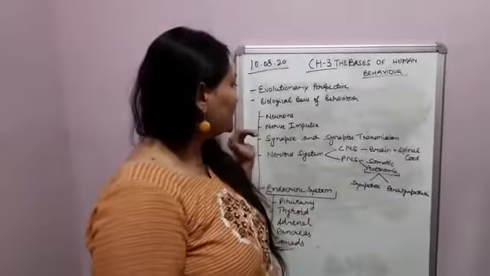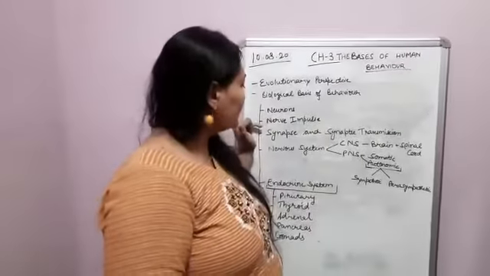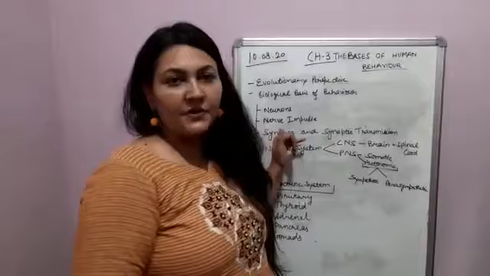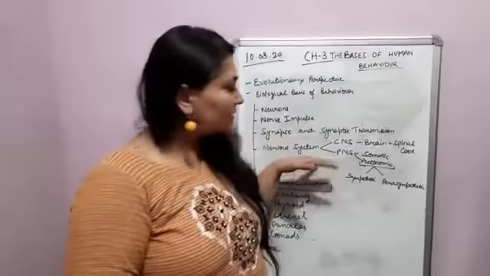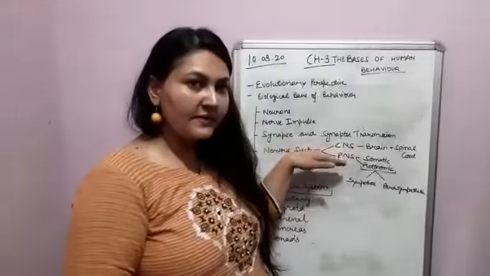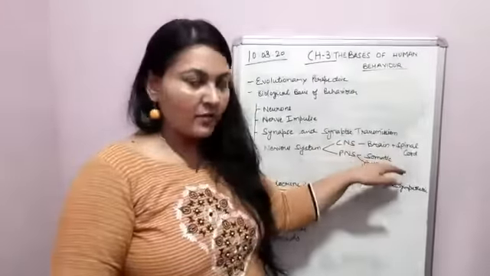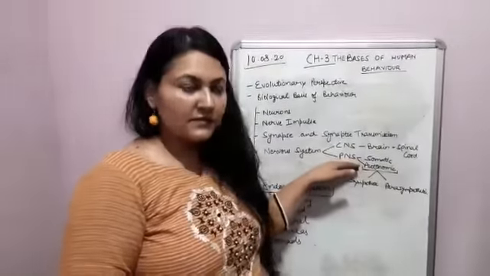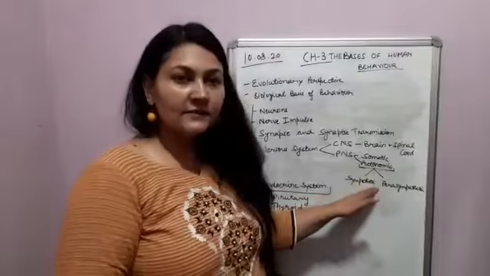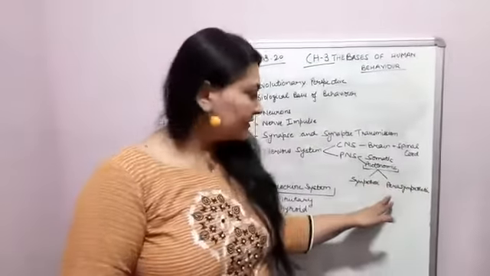And under this we have studied neurons and their structure, how nerve impulse is conducted, synapse and synaptic transmission within the neurons. Then the nervous system, which is further divided into central nervous system and peripheral nervous system. Central nervous system includes brain and spinal cord, whereas peripheral nervous system includes somatic and autonomic nervous system. Under autonomic nervous system, further we have a division, sympathetic and parasympathetic division.